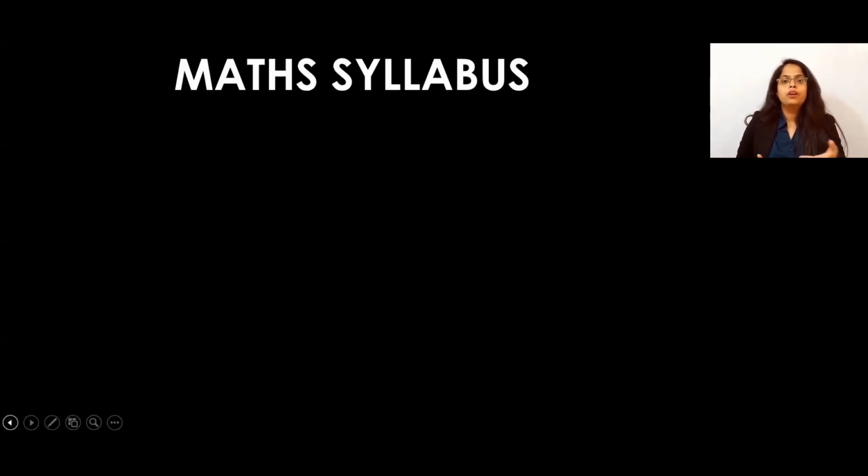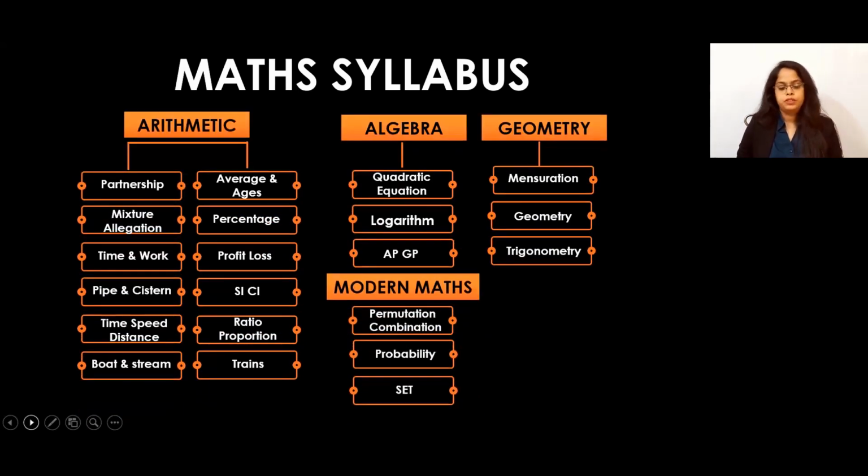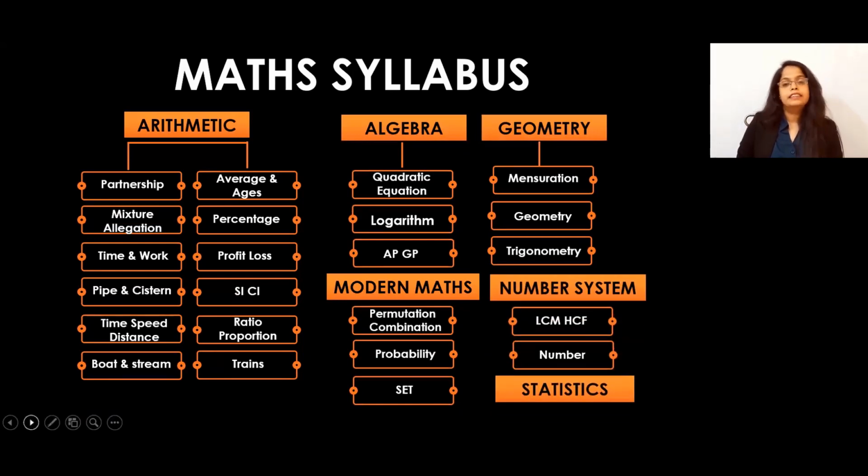But exactly what will they ask in the quantitative aptitude? What will be the topics? That we must know. Then we will understand the syllabus now. First, the syllabus of the maths, or we can say the syllabus of the quantitative aptitude. So majorly the syllabus is distributed with an arithmetic part. If you observe, mostly they ask you questions from arithmetic only.